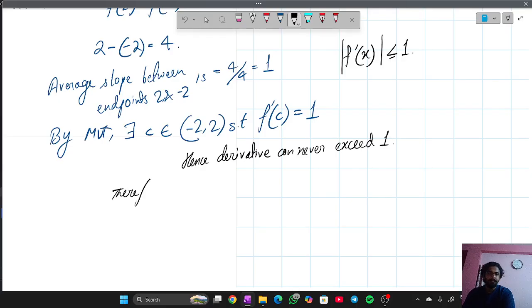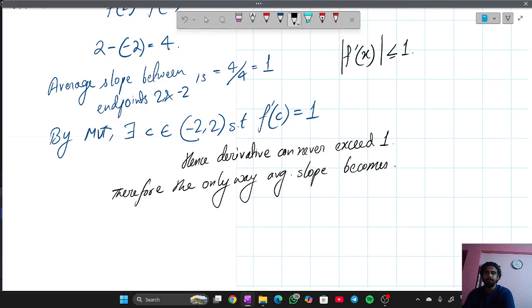Therefore, the only way the average slope becomes exactly 1 is f dash x equals 1 for all x belonging to minus 2 comma 2.